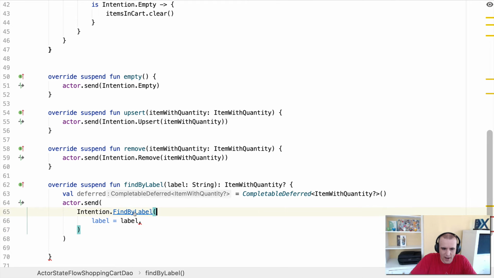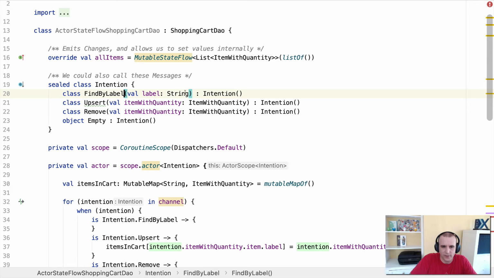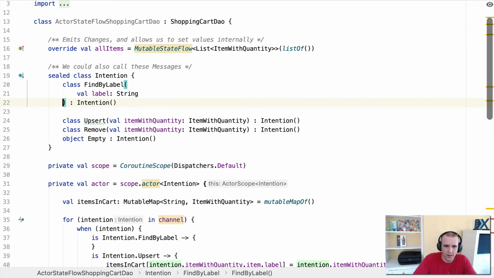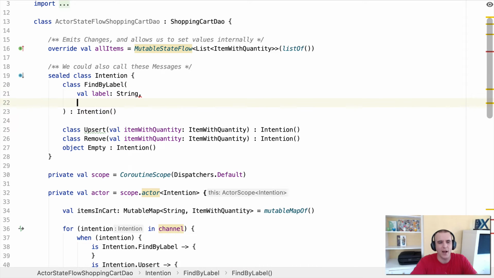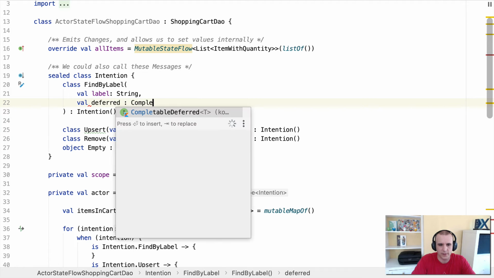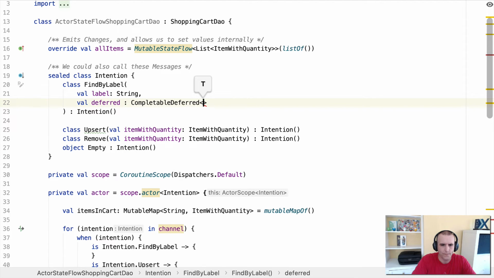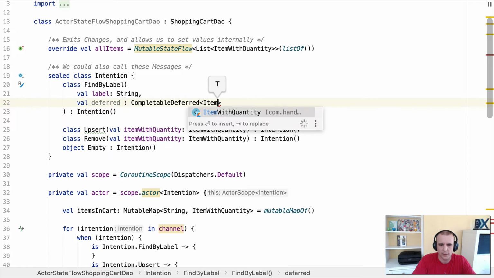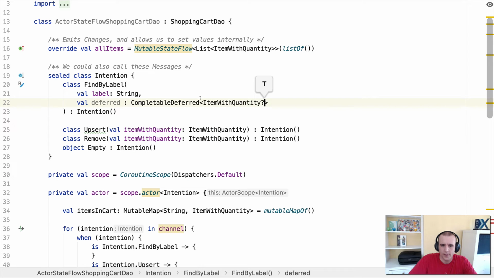I'm going to add one more item into this, which is a completable deferred. Find by label right now only takes the label. In order to get something back out and to wait for it, we need to send in a deferred object. So we'll send in the completable deferred of type item with quantity, nullable. So we send that in.